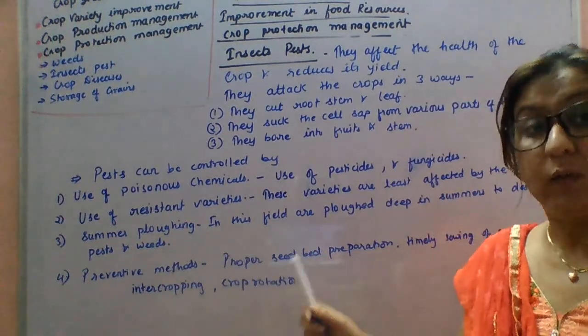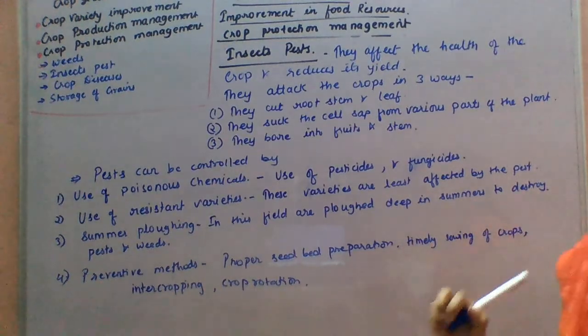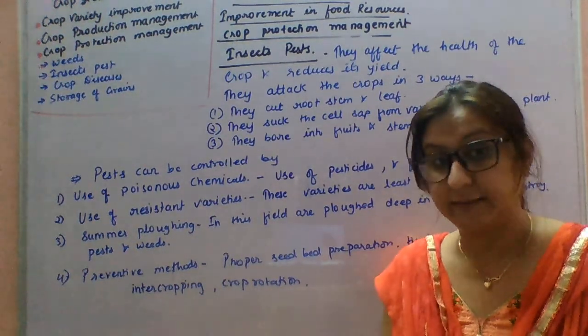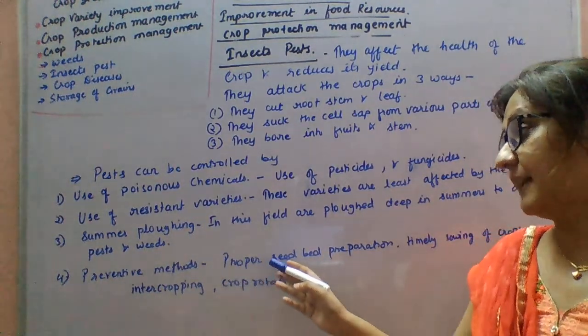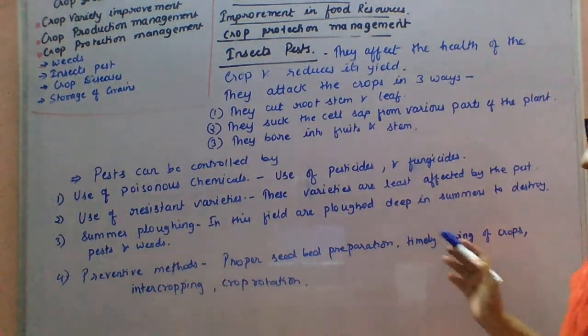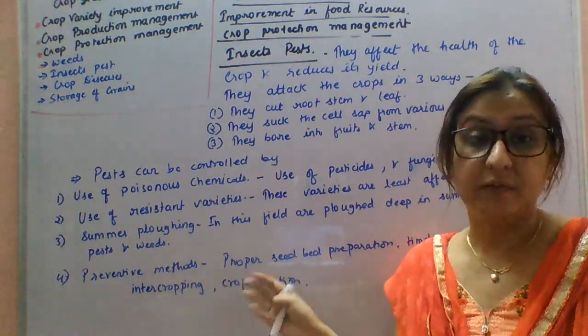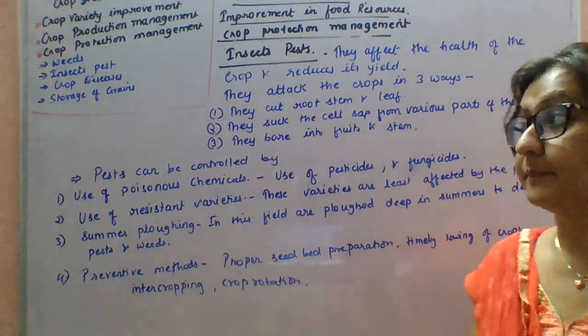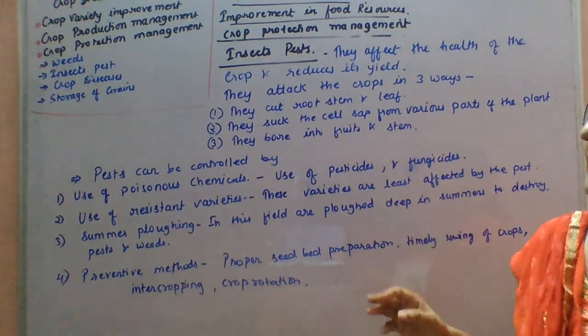Next, summer plowing. What is summer plowing? In this, fields are plowed deep in summer to destroy pests and weeds. Then there are preventive measures: proper seed bed preparation, timely sowing of crops, intercropping, and crop rotation, the same as we saw in the case of weeds. So these are the preventive measures to avoid insects and pests.